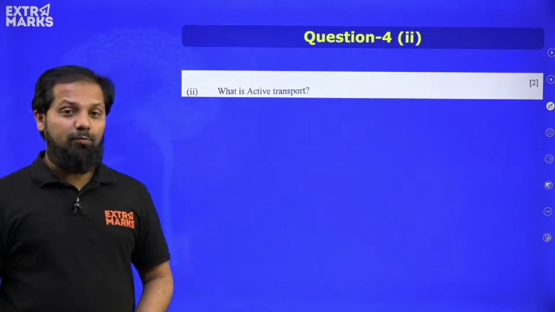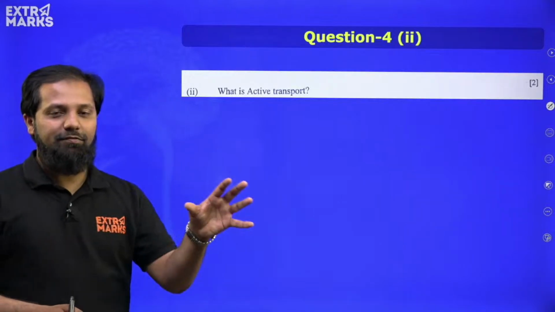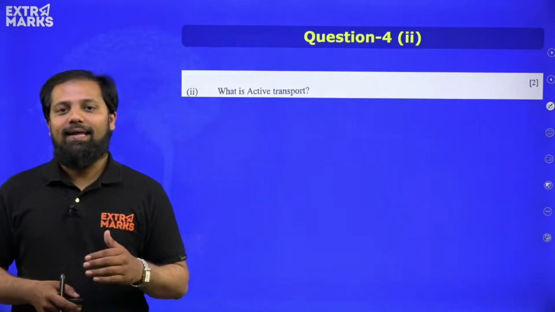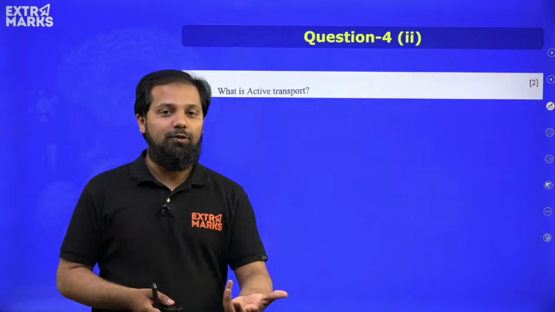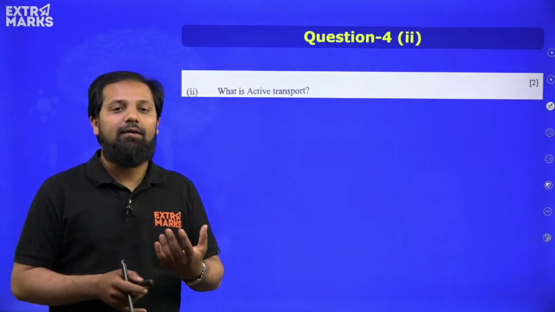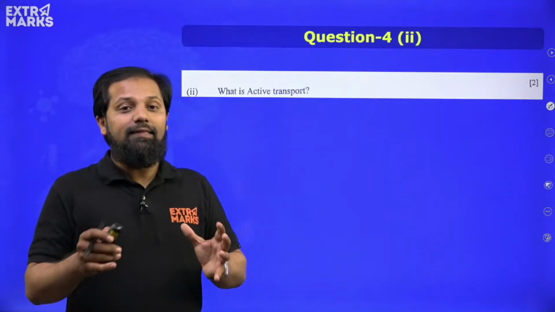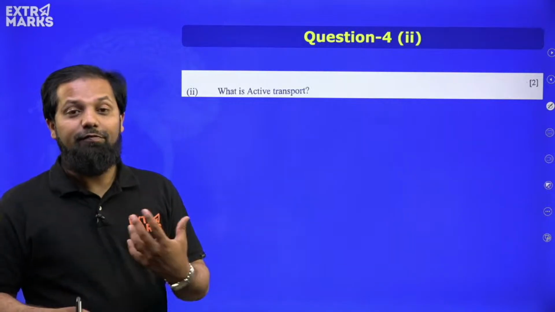What is active transport? Now this is a quite interesting question. Active transport and passive transport. These are 2 types of transport that we have seen in the absorption by roots chapter, right? Usually the molecules will enter inside the roots by these physical forces.